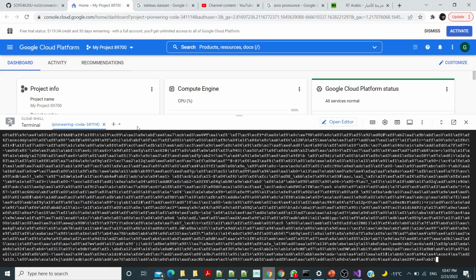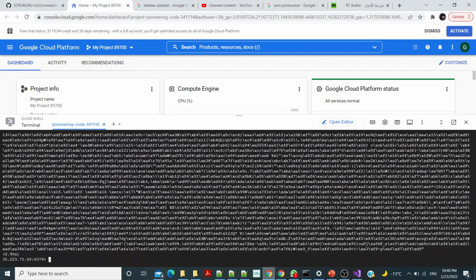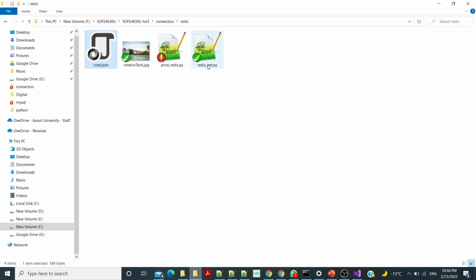If you want to read it and receive it from Redis, maybe we have to run a new script, which is Redis get.